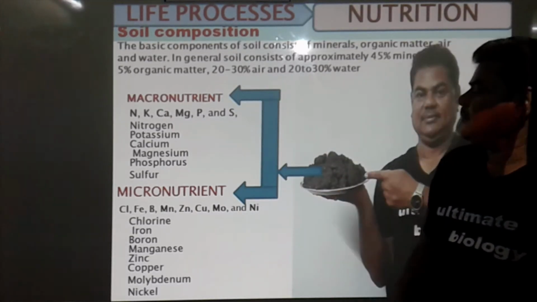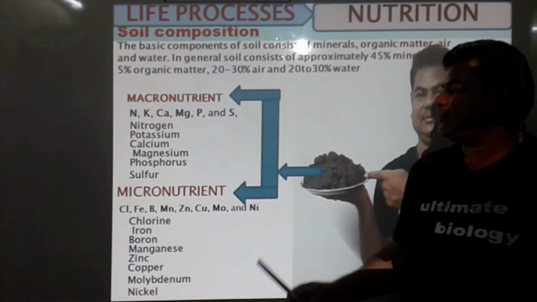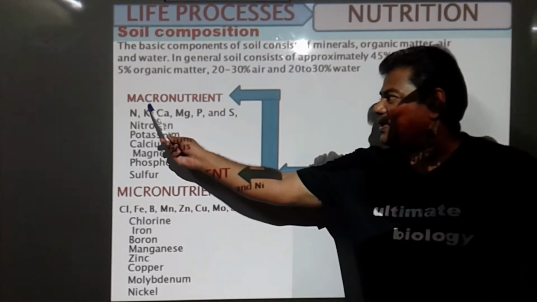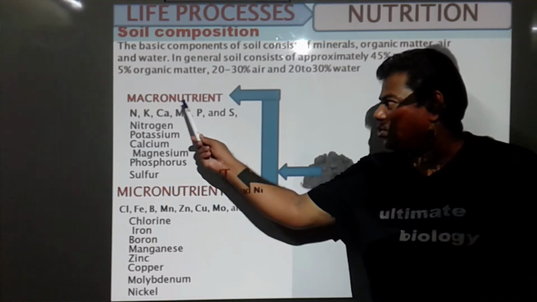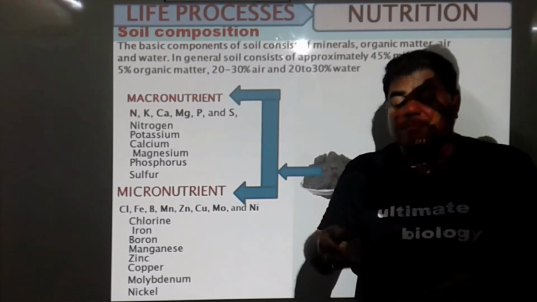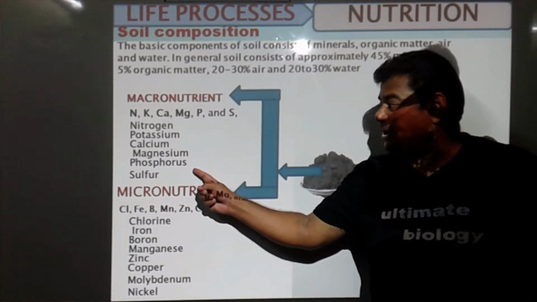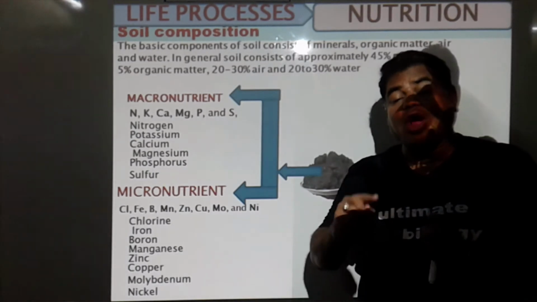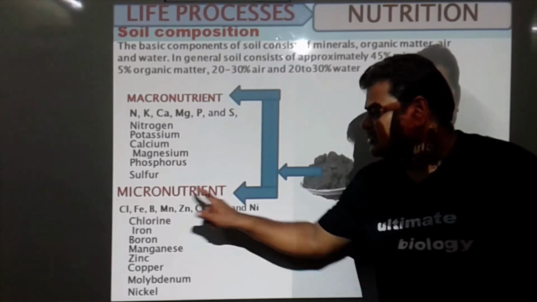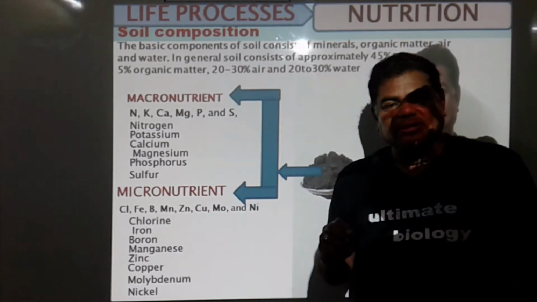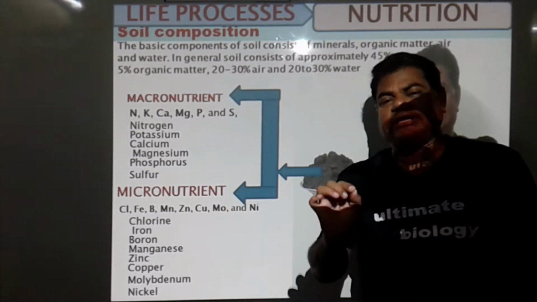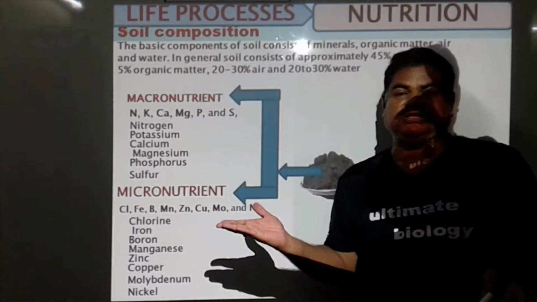Now in this soil, macronutrients are present and micronutrients are present. These all are the macronutrients. Macro means big. Means a plant utilizes these elements on a large scale for its life processes. And micronutrients, micro means a plant utilizes these elements in small quantity for its life processes.